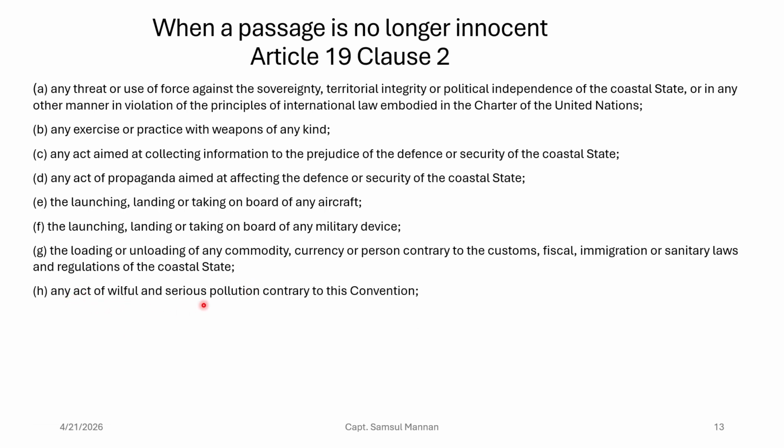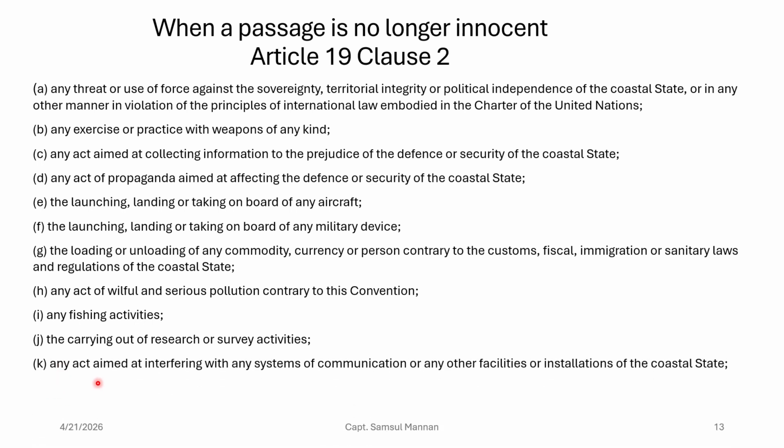Any act of willful and serious pollution contrary to this convention, right. Then any fishing activity. So if you are enjoying innocent passage, at that time you cannot do fishing activity. Then the carrying out of research or survey activity, so you cannot do research or survey activity in the territorial water while you are enjoying innocent passage within the territorial water of a coastal state, right. Any act aimed at interfering with any system of communication or any other facilities or installations of the coastal state.